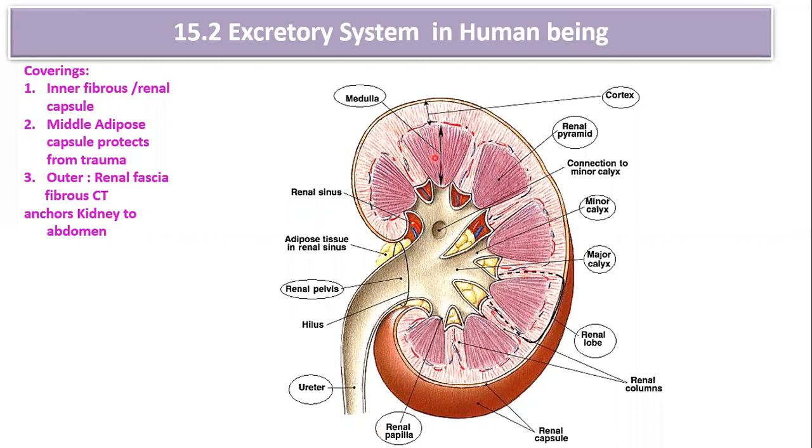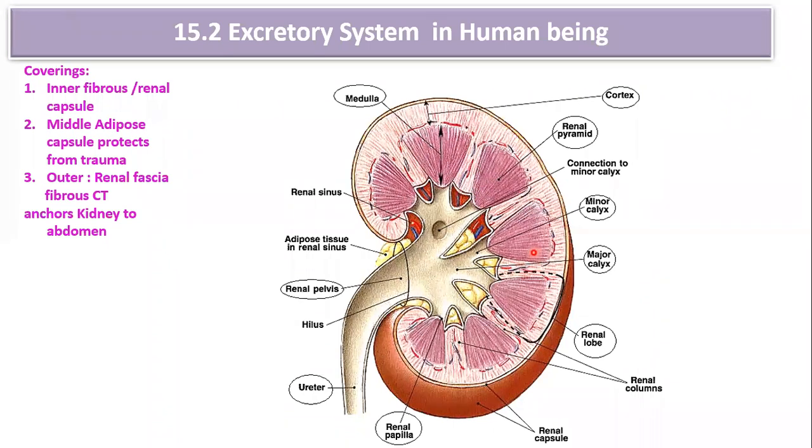Now if you see the renal pyramid, it shows a number of striations. These striations converge at the tip. You can see the striations, and all of them gather, or converge, near the tip. So this is all about the renal medulla.